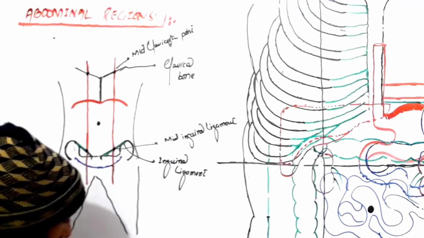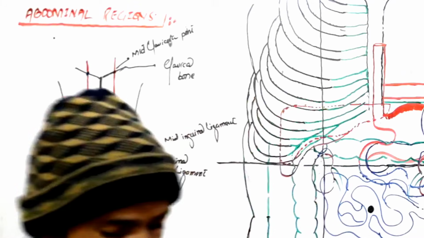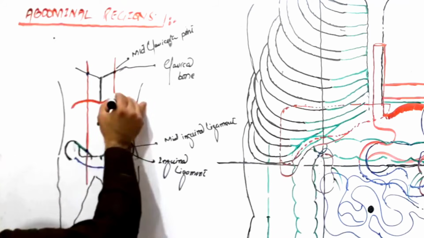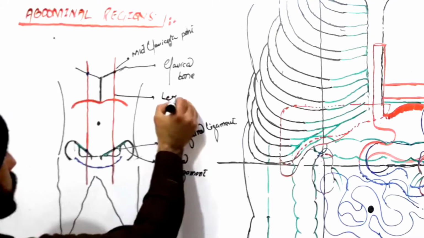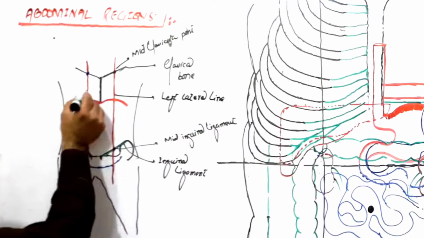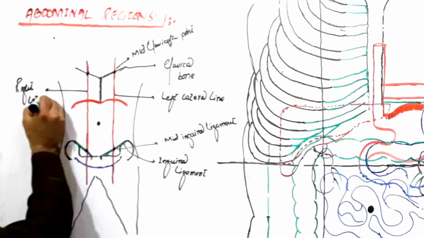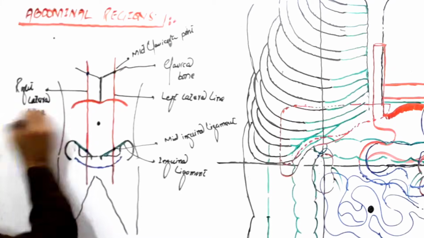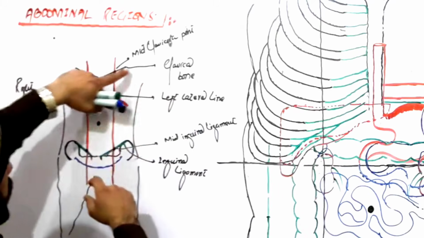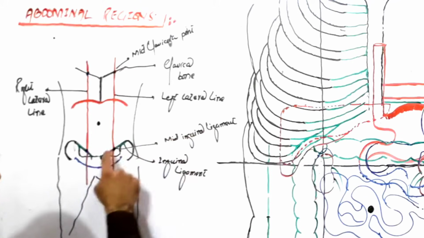So what are the 2 vertical lines called? They are called the right lateral line and the left lateral line. So we call this line the left lateral line, and this one the right lateral line. Clear, friends? So the 2 vertical lines start at the mid clavicular point and come down to the mid inguinal ligament, right?